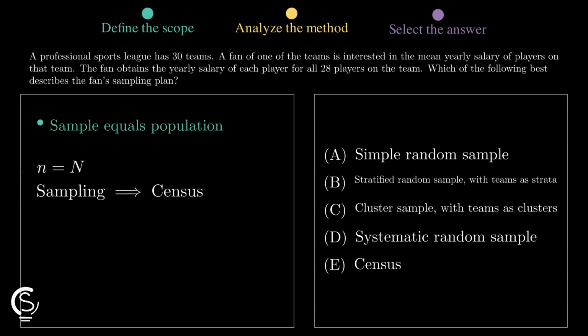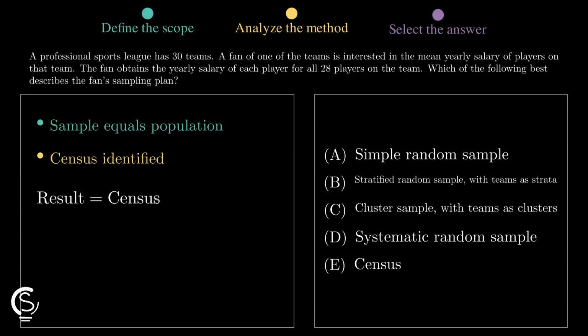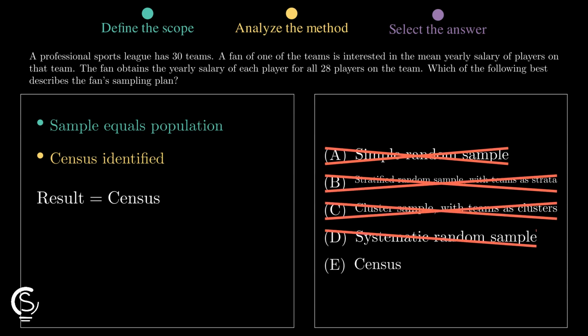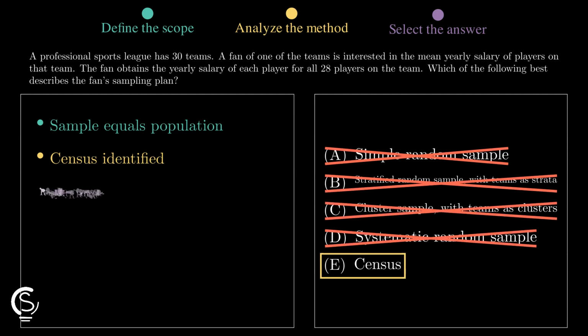A census occurs when you measure every individual in the population of interest. Therefore, option E is the only accurate description of this data collection process. Boom, we are done!